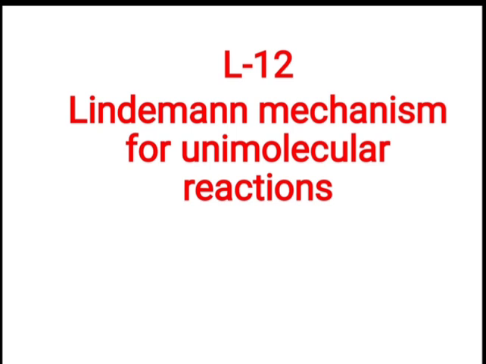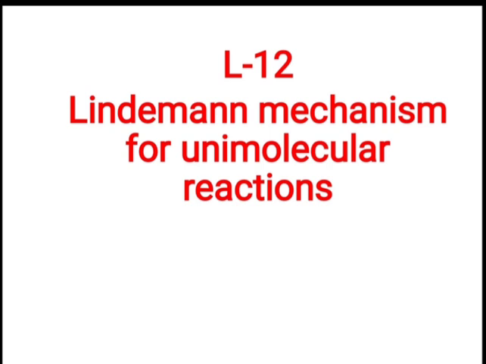The problem with the interpretation of first order rate laws is that presumably a molecule acquires enough energy to react as a result of its collisions with other molecules. So, the molecule should collide with other molecules.